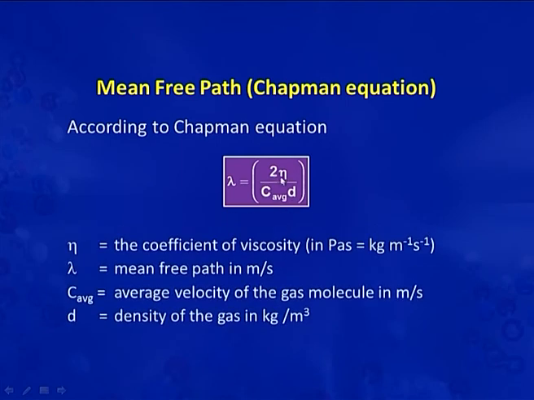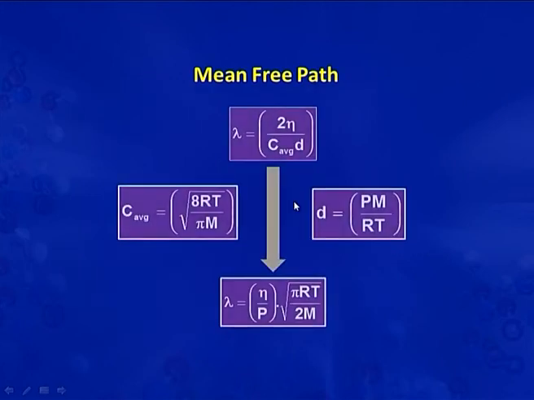The eta is the coefficient of viscosity in Pascal second or in kg per meter per second. Lambda is the mean free path in meter, and C average is the average velocity of the gas molecule in meter per second. D is the density of the gas in kg per meter cube. So, the equation of Chapman is lambda is equal to eta by C average into D.